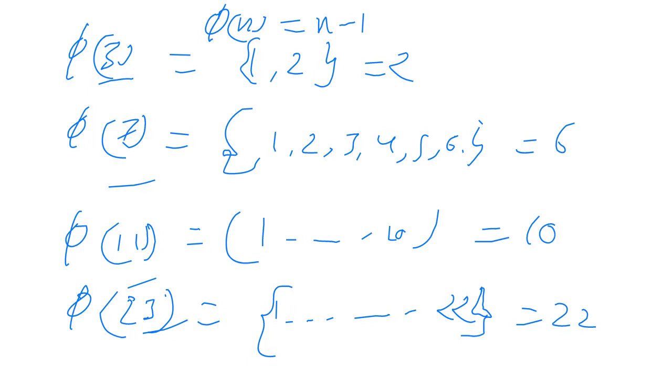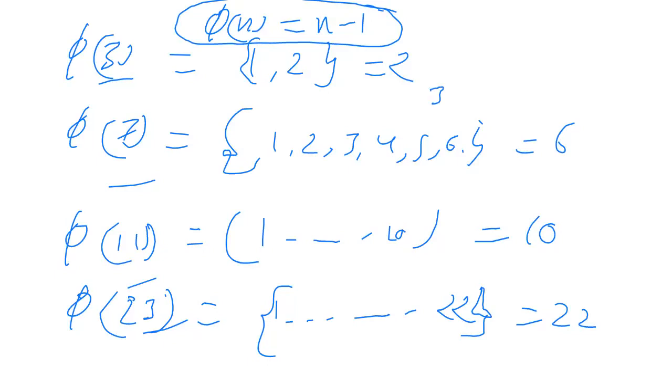For 11 it is 10, for 23 it is 22, for 43 it would be 42, and so on. For 31 it would be 30. For every prime number, Euler's totient function is 1 less than the prime number. Otherwise it could be anything.